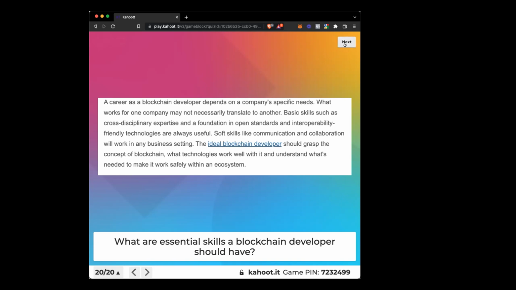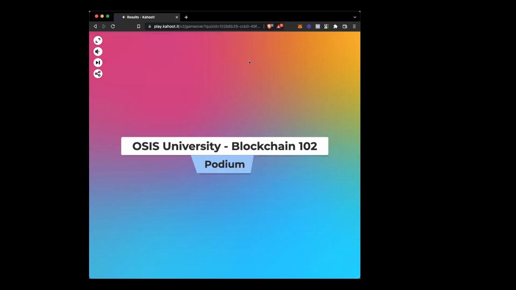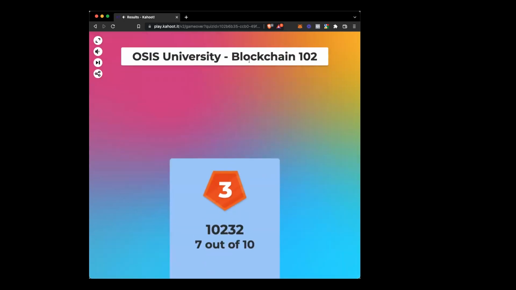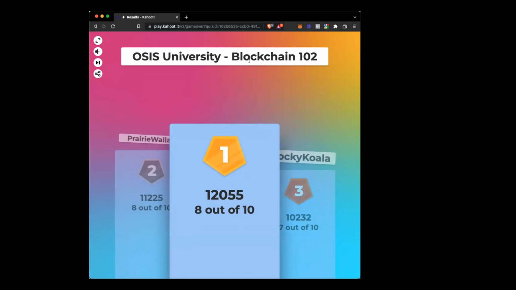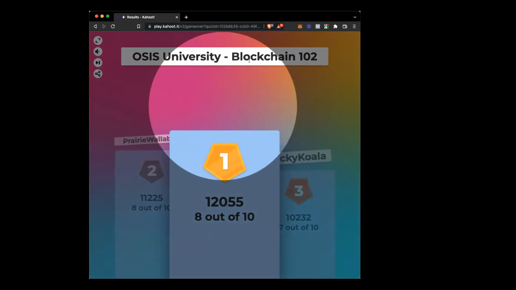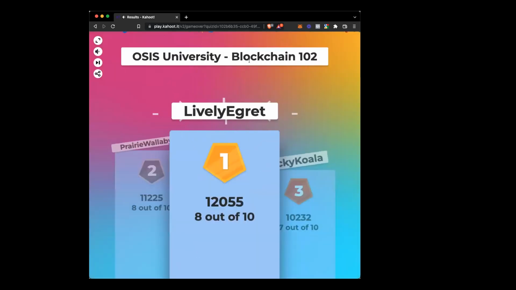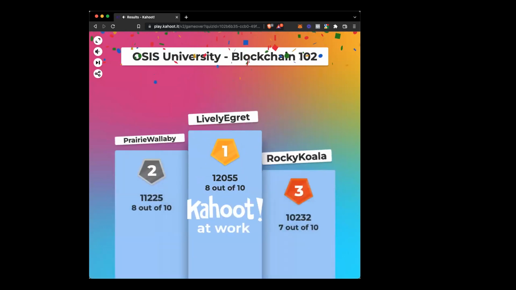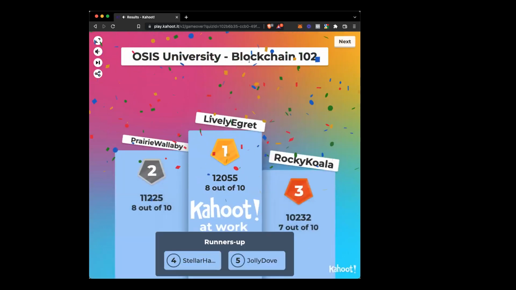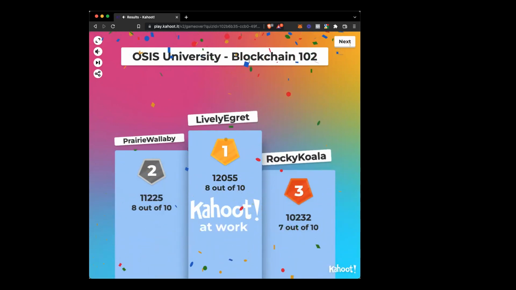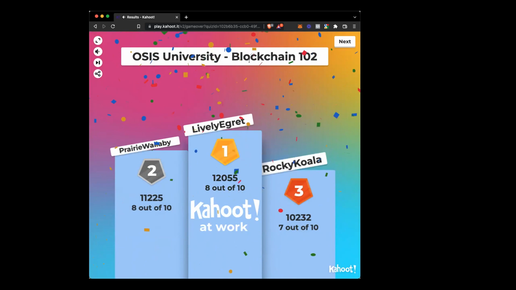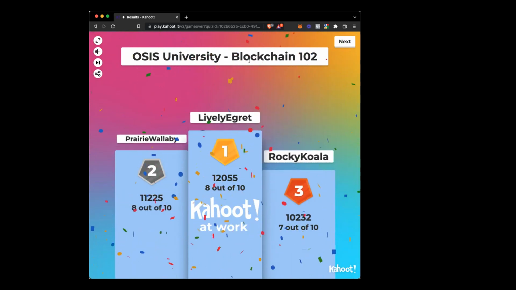Let's see who took the championship this week. Yeah, okay. Let's see. The free wallaby. The Rocky Balboa on the podium. There we go. The prairie wallaby. Yeah, order up. That's crazy. The lively egret. Oh, very impressive. Very, very impressive. Sorry, the stealthy Stella Hare made their way up there. Jolly Dove. Whoever was that rabbit or whatever it was, it's all good. Everyone performed really well. 8 out of 10, 8 out of 10. This is good.